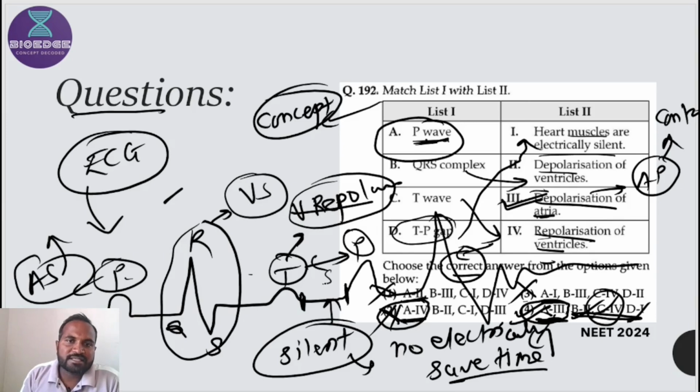After the SA node creates the impulse here, there will be atrial systole. This P wave will be generated after SA node excitability, but the gap between T and P has silence in current or action potential conduction on the heart muscle.